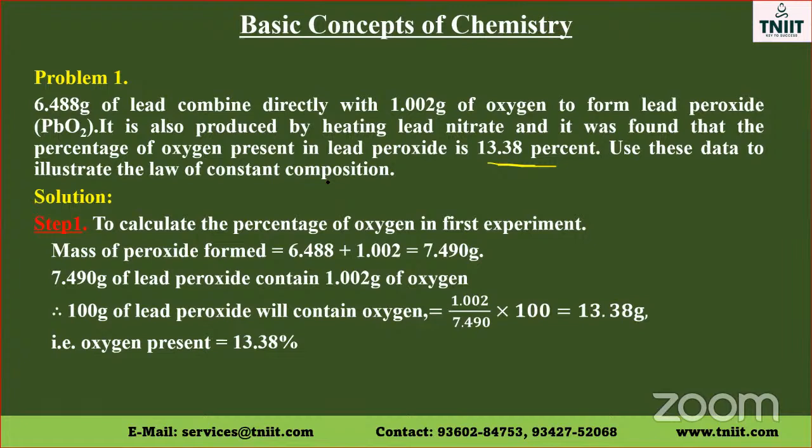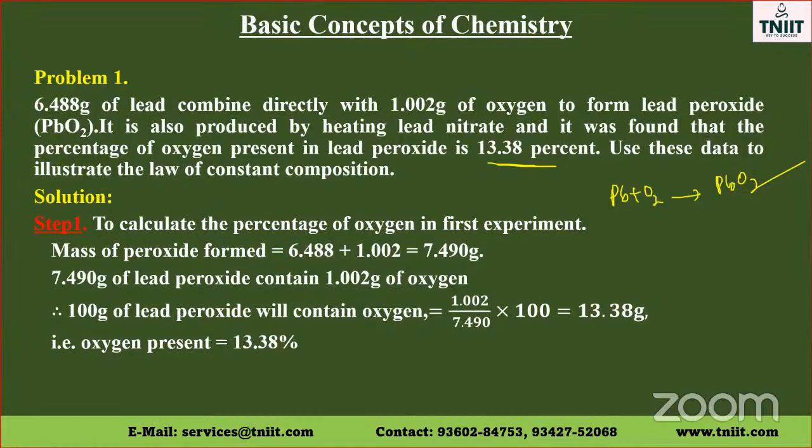To calculate the percentage of oxygen in the first experiment, it is a combination of lead with oxygen. So lead, when heated with oxygen, we get lead peroxide.